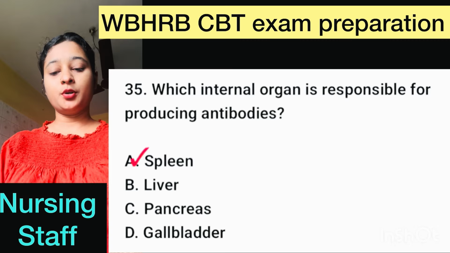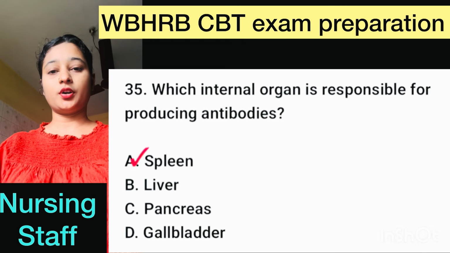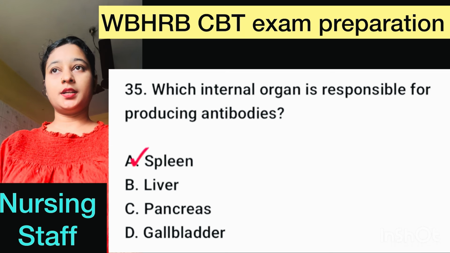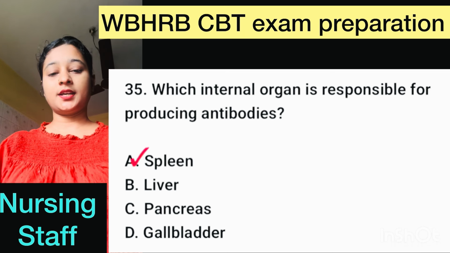Number 35. Which internal organ is responsible for producing antibodies? Here, correct option is option A, spleen.